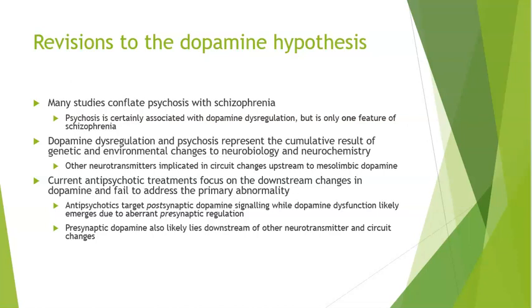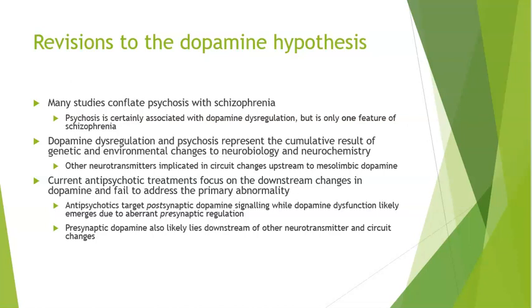Now, other neurotransmitters are also implicated in this pathway. So, for instance, glutamate and GABA are upstream from dopamine in the mesolimbic pathway. So perhaps it's dysregulation of GABA and glutamate that's leading to this dysregulation of dopamine. That's something that we have to research more.